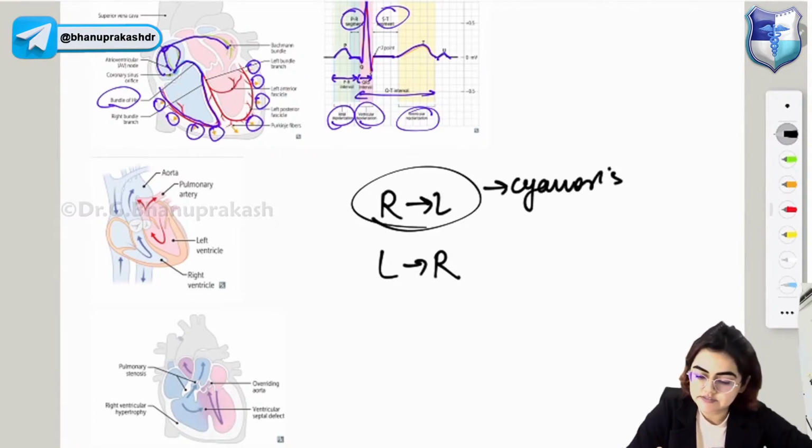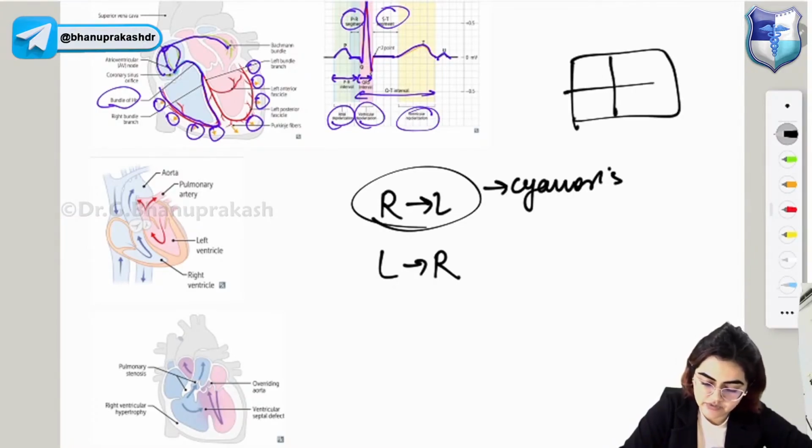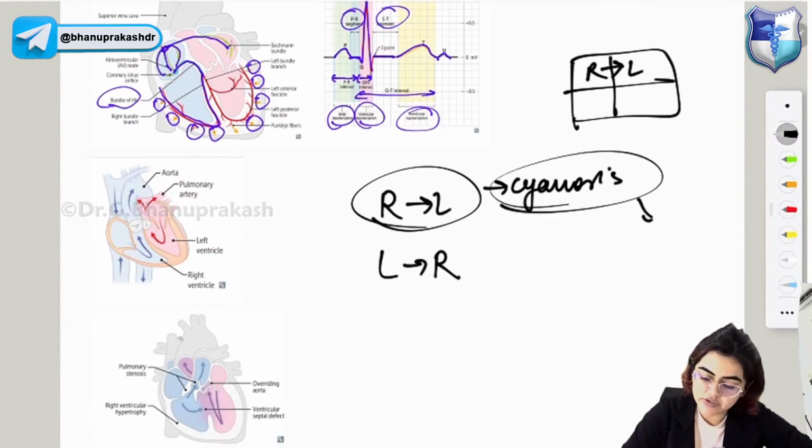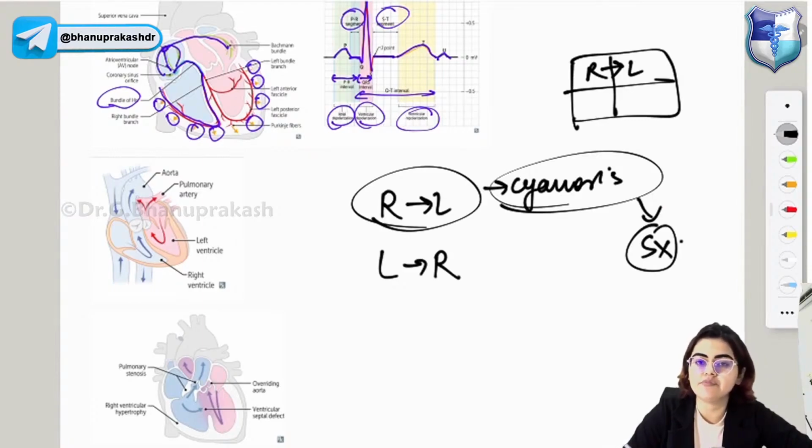Okay, so let's just understand the right to left shunt heart diseases. This is the right side of the heart and this is the left side of the heart. So shunting is happening here. Deoxygenated blood getting into the oxygenated blood will result in cyanosis. So in right to left shunt, you will get blue babies. This is often diagnosed prenatally or it becomes evident immediately after birth. Right to left shunting will require urgent surgical treatment and maintenance of PDA.